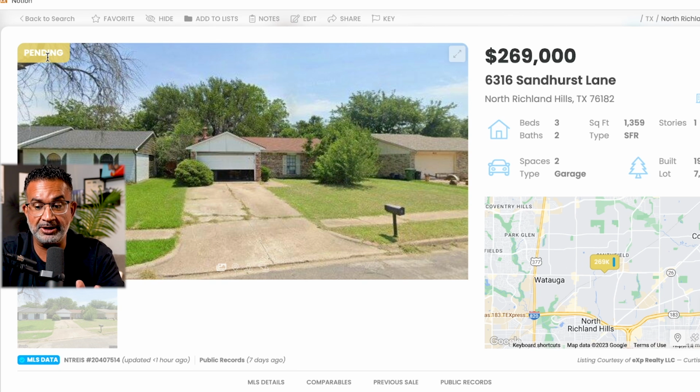Now, we put it under contract at $194,990, and we wholesaled it for $204,990. But it was listed at $269,000. So you can see we got a pretty good discount. But what is the ARV? That's what we're about to find out. So now that we've pulled up 6316 Sandalwood Lane, we know that we got a 3-bed, 2-bath, 1359 square foot, single story, single family residence built in 1978. It's sitting on a 7,000 square foot lot, and it does also have a 2-car garage.